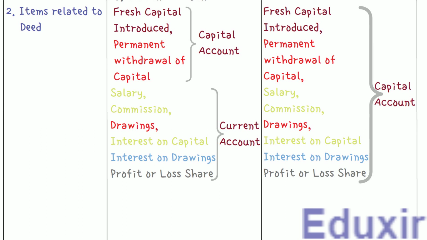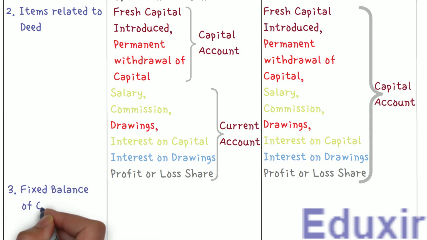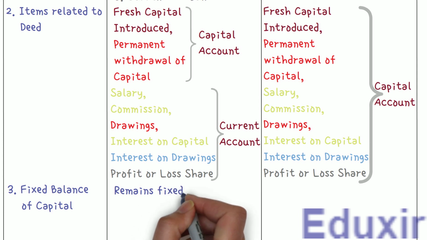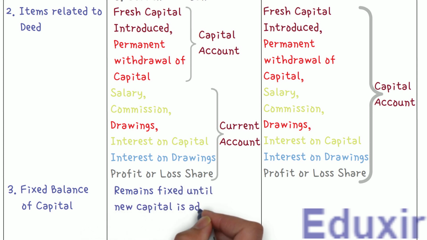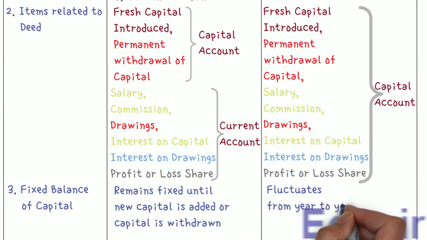Now let's discuss the differences from the perspective of fixed balance. In case of fixed capital method, capital account balance usually does not change. Only when a fresh capital is introduced by a partner or any permanent withdrawal of the capital by a partner, there will be change in the balance. Whereas in case of fluctuating capital method, the capital account balance fluctuates from one accounting period to the other.